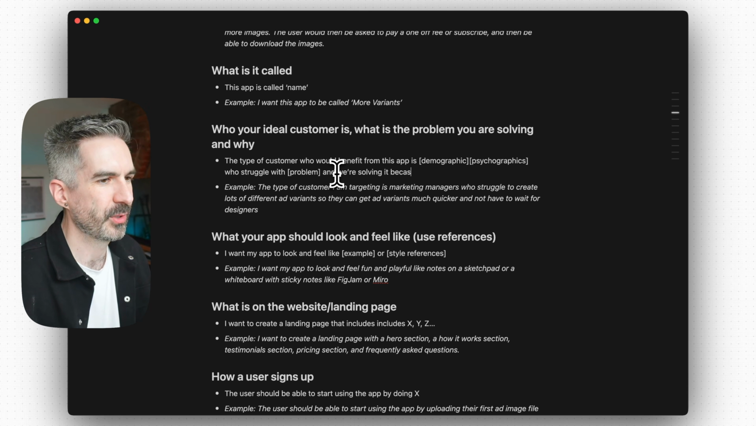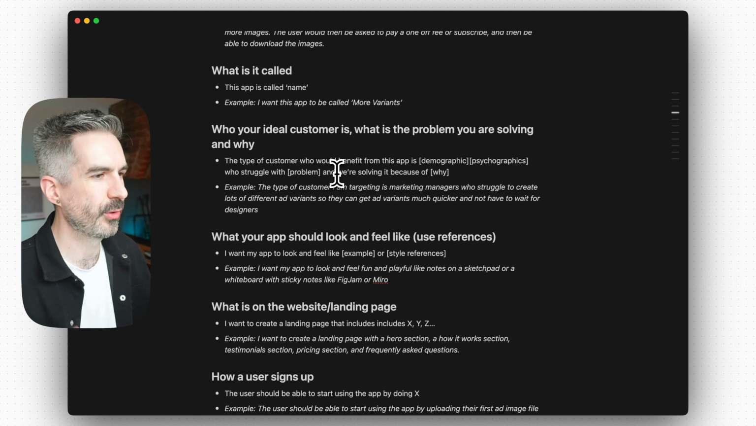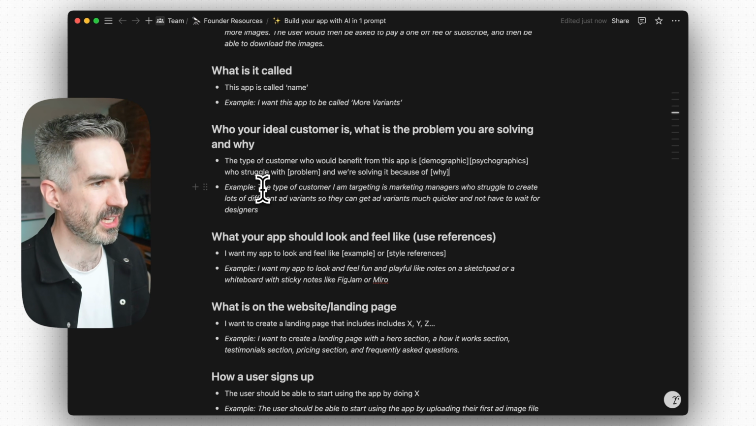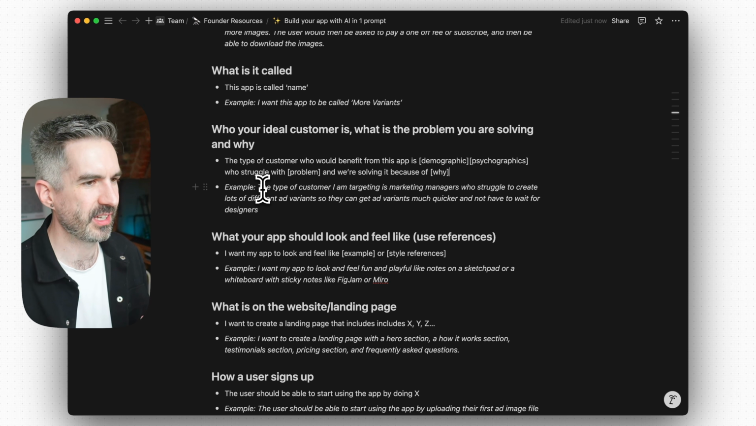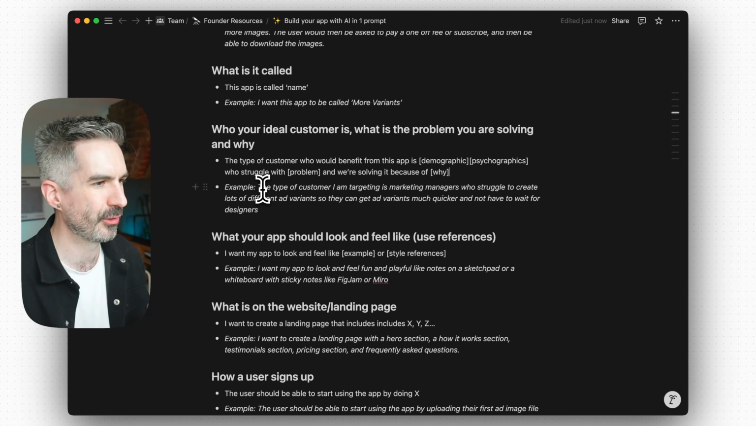because of this reason. So my example here is the type of customer I'm targeting is marketing. I want to target marketing managers who struggle to create lots of different ad variants, so that they can get those ad variants much quicker.